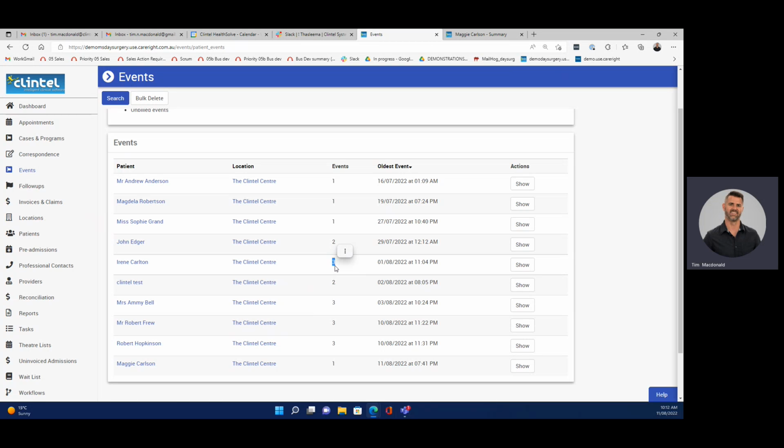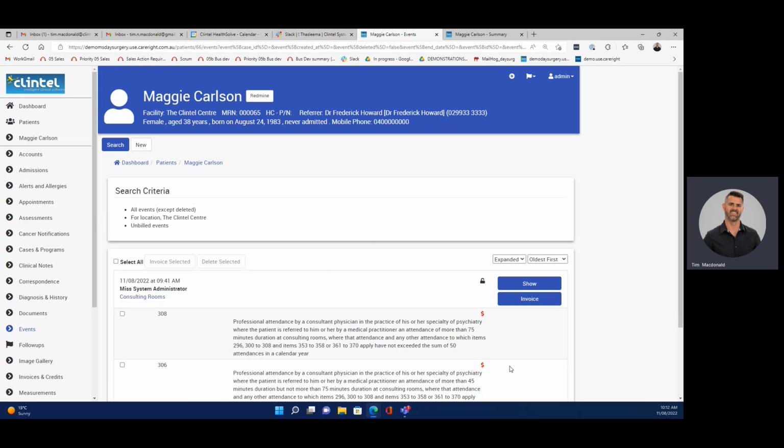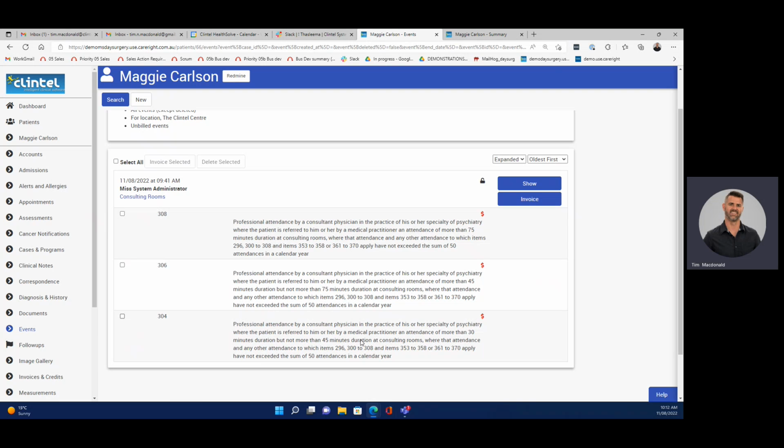Another example might be if you're seeing a patient every day for a week, you can continue to add billing events to their file for them to be invoiced as a whole at the end of the period. But getting back to our patient, Maggie Carlson, we can see there's one event that makes sense because we did one clinical assessment and added 3 billing item numbers. If we hit show here, it shows all those billing item numbers that have automatically populated.